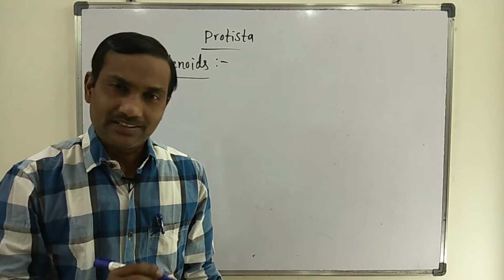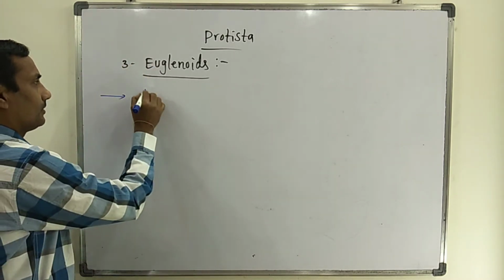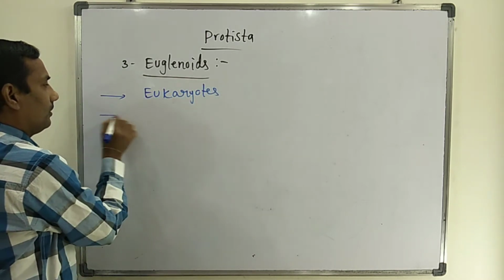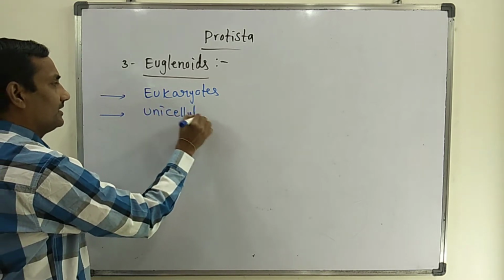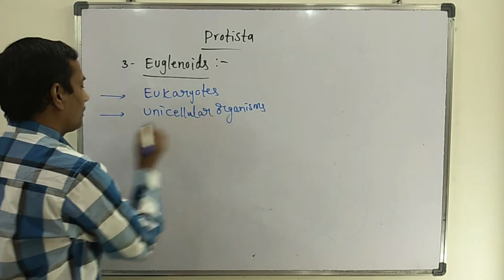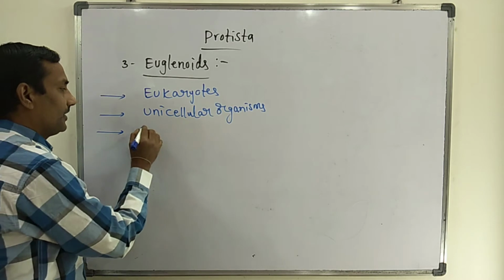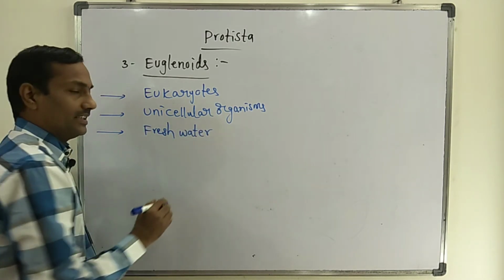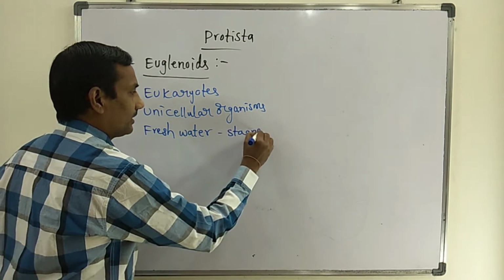Euglenoids are unicellular, eukaryotic organisms. All euglenoids are unicellular organisms. They prefer to live in fresh water, especially stagnant water.